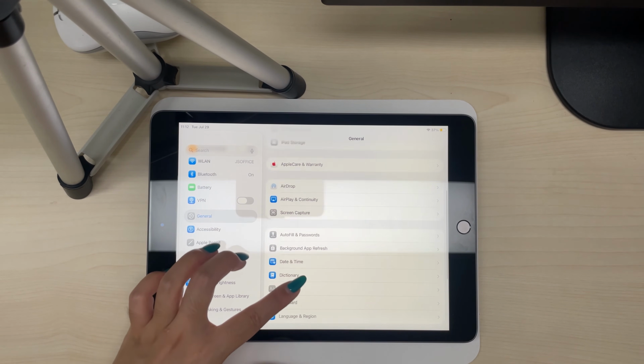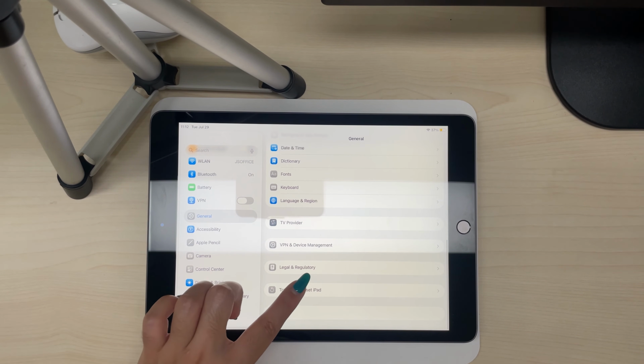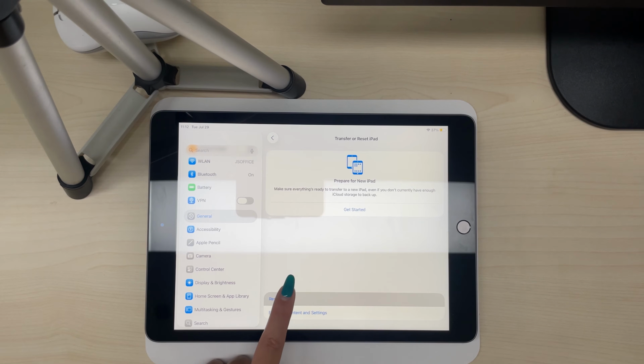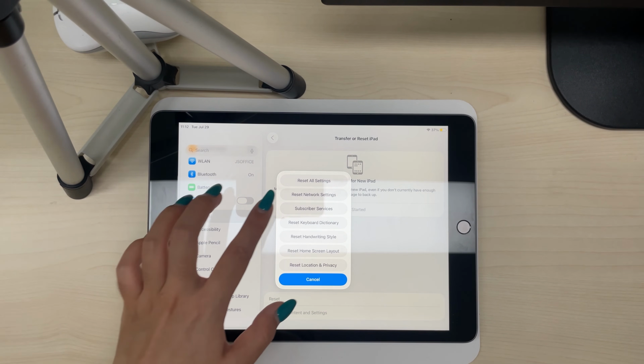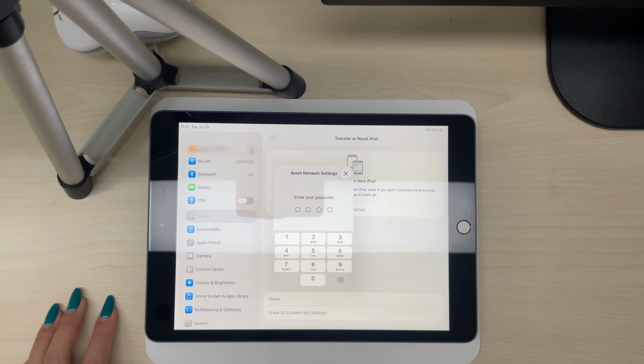Go to Settings, General, pull down to find and tap Transfer or Reset iPad. Select Reset, then Reset Network Settings.